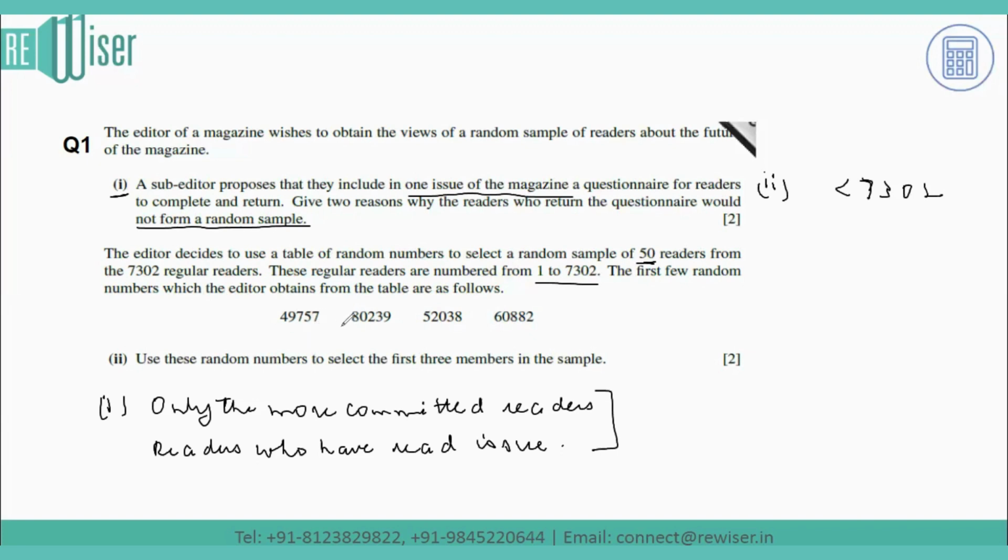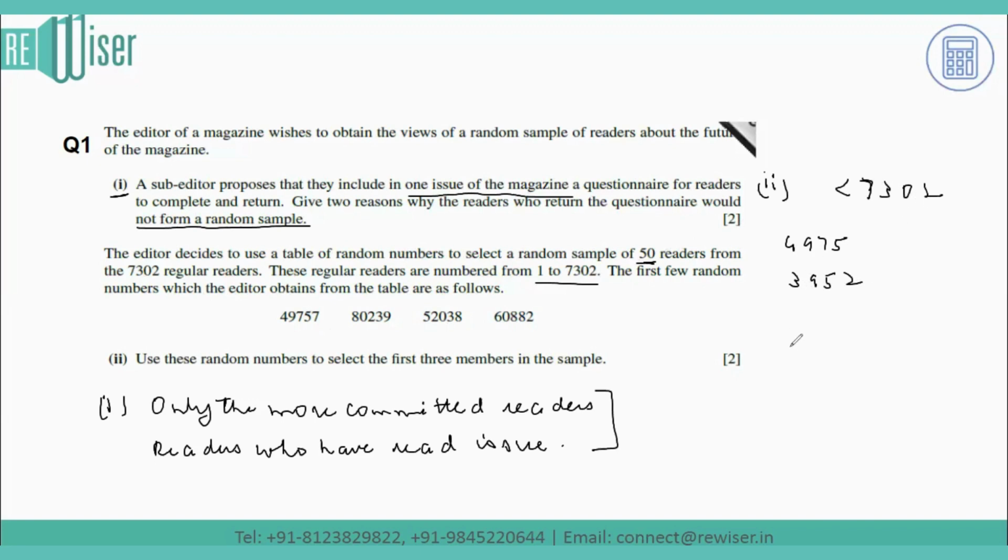So the first set, which is acceptable, can be 4975. That means we are omitting the 7 and we have 4975. It can be 3952. So the number can be a random number 3952. So that means this is another number which is less than 7302.